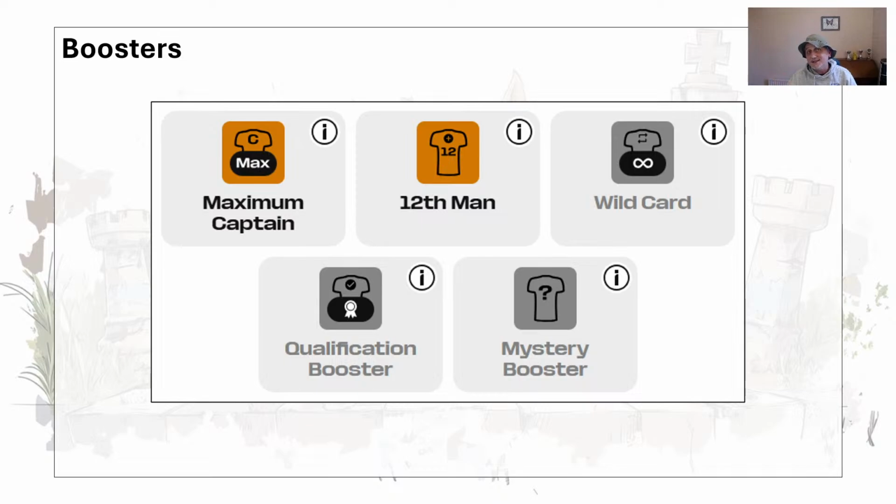12th man. What this does is you have your squad of 15, of which, of course, 11 score for you, and you can choose one other player and you'll get their points as well. You can't captain that person, but you get to play them. Now, that budget doesn't matter. So you can spend your 100 million and then get an expensive player. You can have 3 from a country. You can have 3 Brazilians and then choose a 4th Brazilian, and that's still all right. So that's the 12th man. Now, given that we get 105 million once we reach the knockout stages, I think the 12th man is more popular, or rather better used in the first 3 rounds.